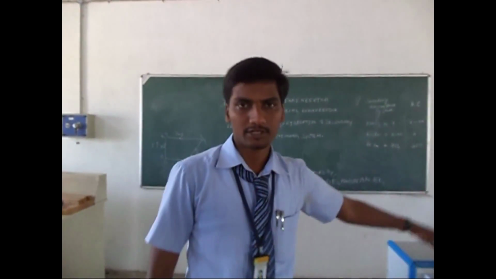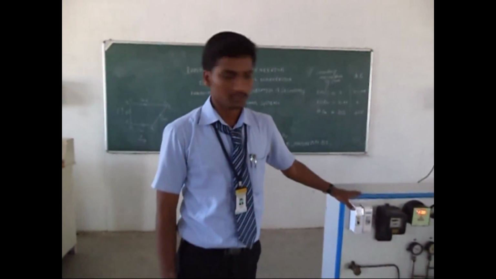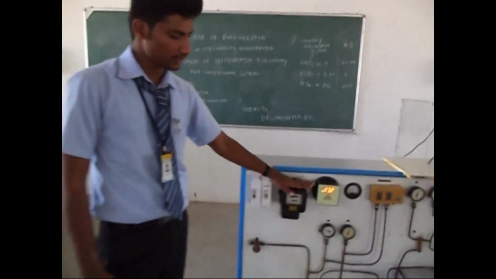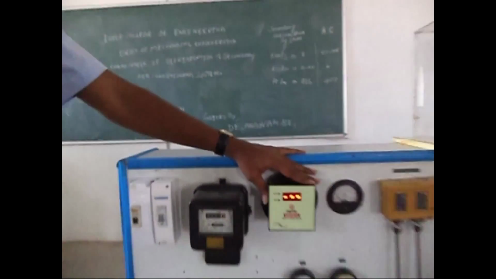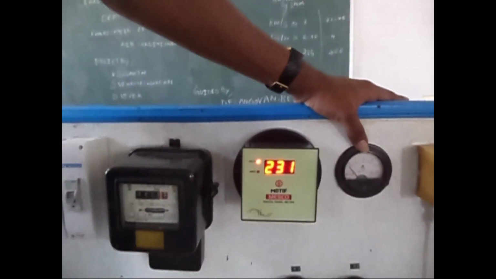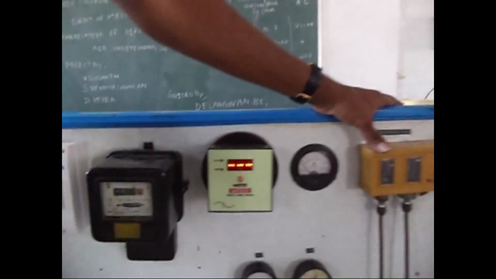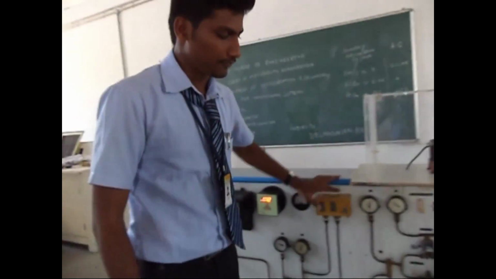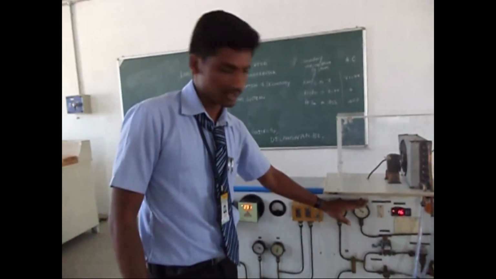Good morning. I am Sugan. I am introducing the components of our project. The MCB switch, the energy meter, the digital ammeter and voltmeter, and the mechanical ammeter are used. The low pressure and high pressure cutouts are used in this project, and 4 pressure gauges are used in this project.